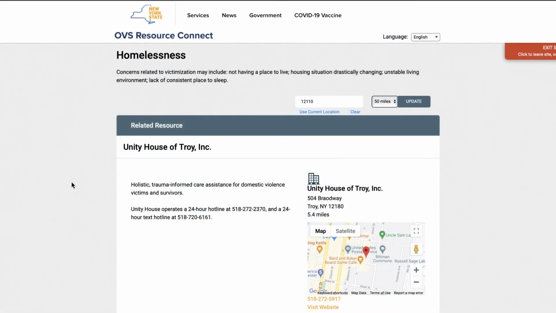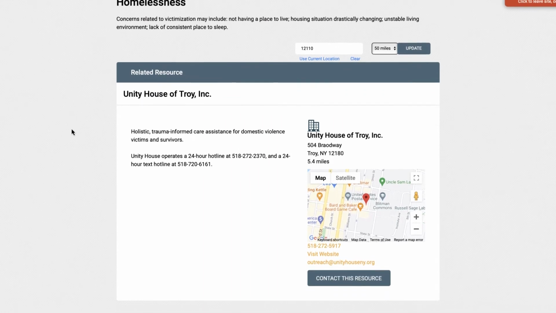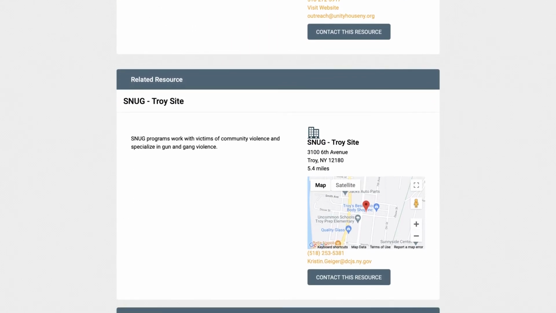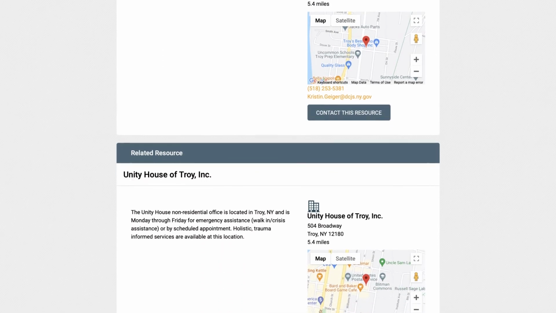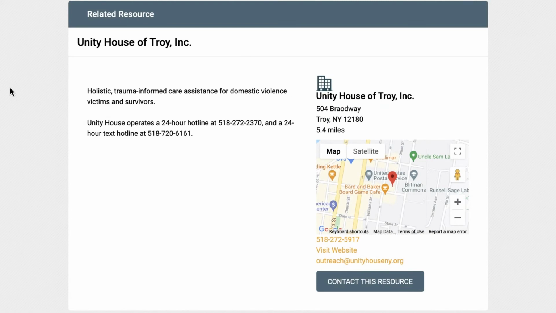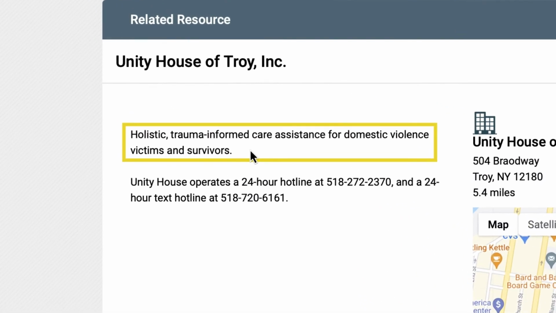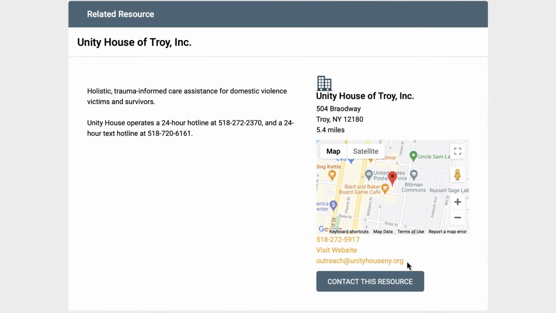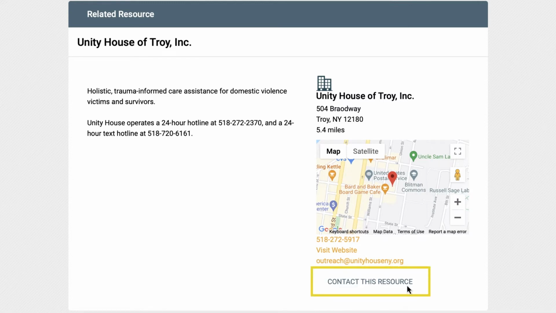When you click on a concern category, the resources associated will automatically populate on the next page. If a zip code was initially entered, the resources closest to you will appear first. Resources are shown with helpful information, including a brief description about that organization and contact information if available. You also have the option to contact the organization directly through OVS Resource Connect using the Contact this resource button.